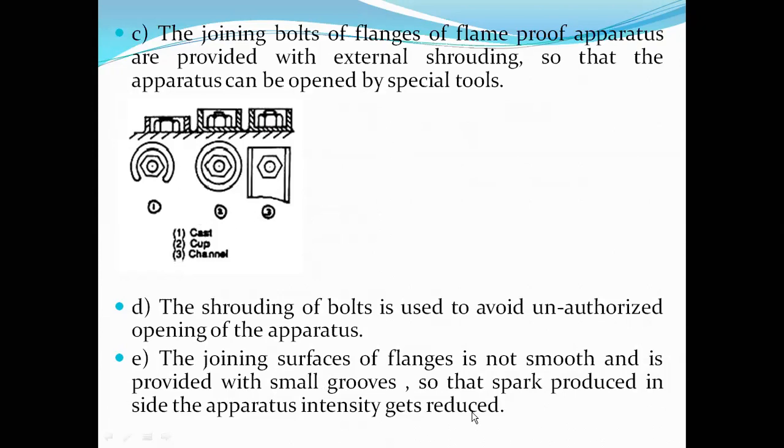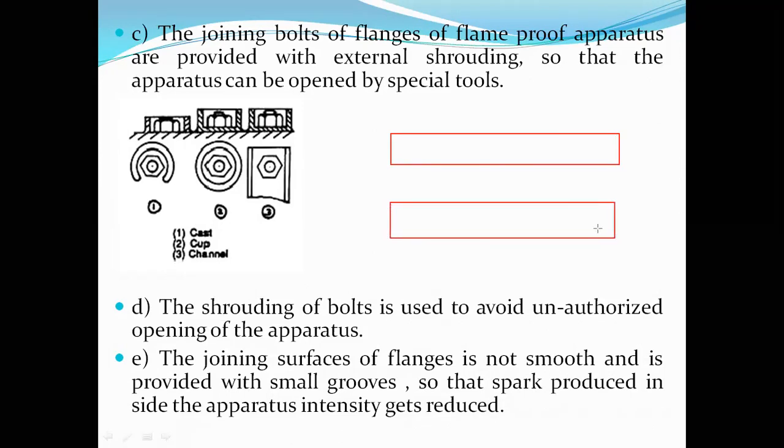Next, the joining surface of flanges is not smooth. Okay, this is very important. Let me explain this here. This is one metallic plate, and this is another metallic plate, and these two have to be joined, one on top of the other. Let's say these are the two flanges.